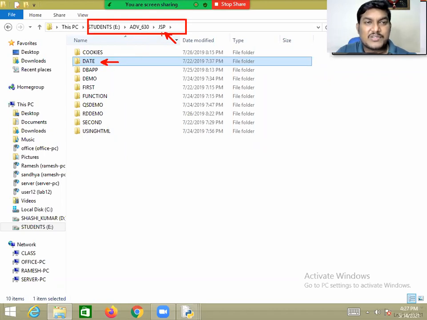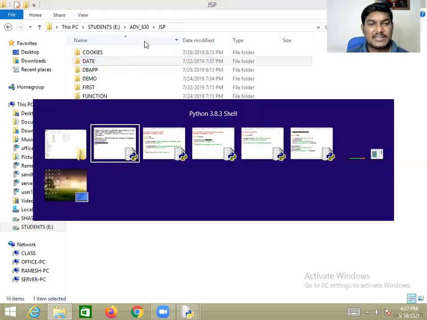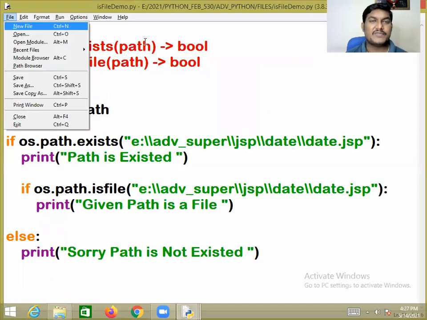I would like to ensure whether the specified item exists or not, whether the specified path exists or not. If the specified path exists, is it a file or a directory? I want to check. For that, there is one more beautiful function given for you, gentlemen. So what is that function?